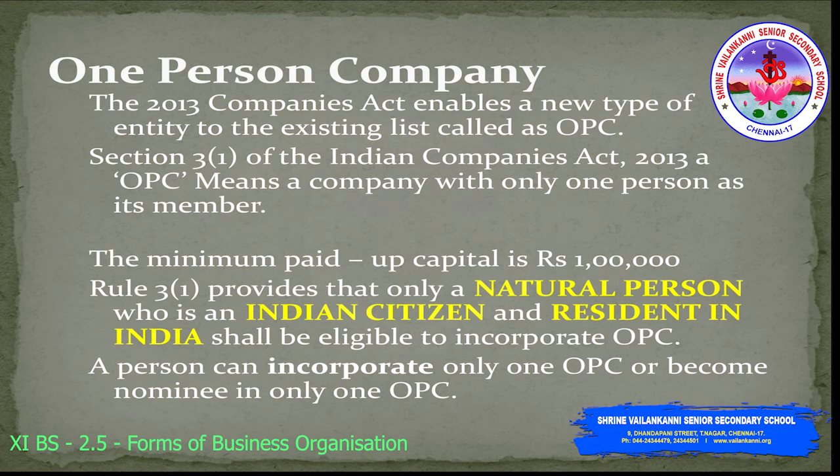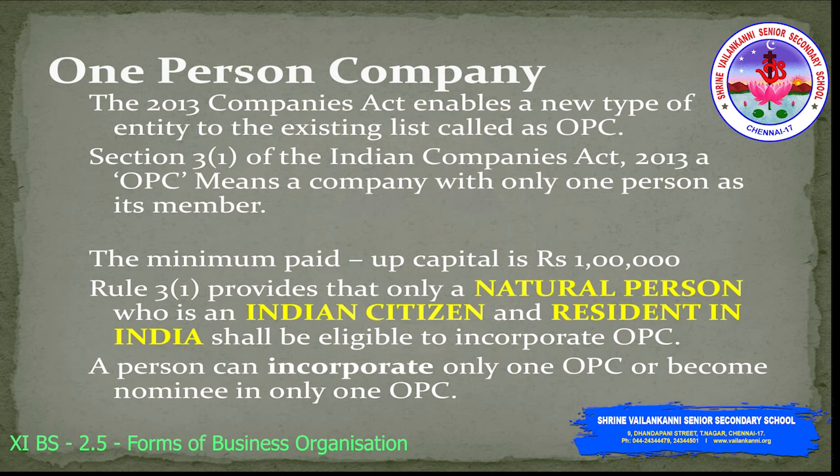He has to be an Indian citizen, and resident in India. These three criteria need to be fulfilled before you establish a one-person company. So, a natural person who is an Indian citizen and resident in India shall be eligible to incorporate an OPC.